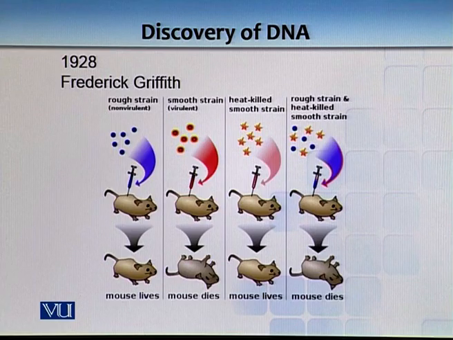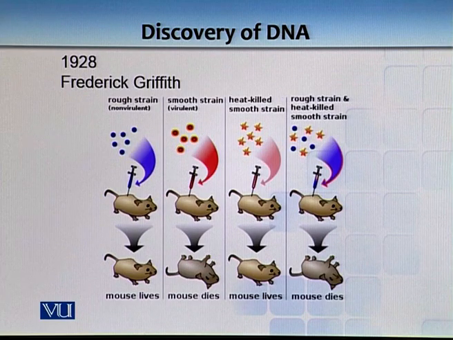So in the first image, what you see is that when you inject mice with a rough non-virulent strain, it doesn't die, it lives. But when you inject a smooth strain, the mouse dies. Basically, you established which strain causes the disease.